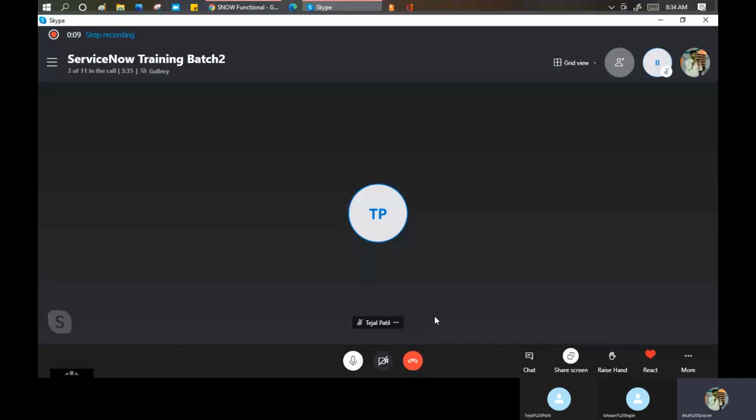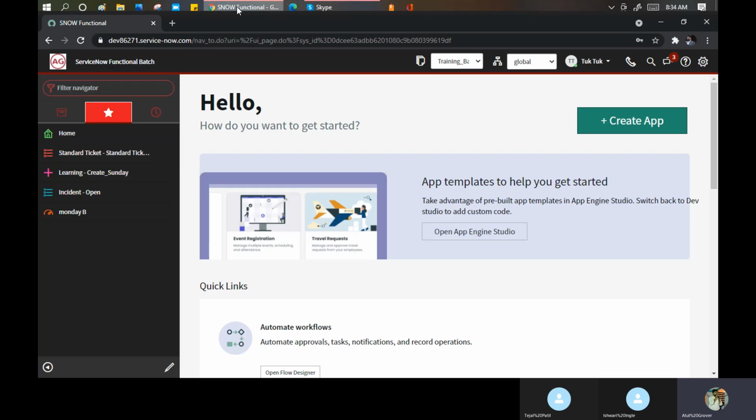Today's session is specifically on the email notification, which we discussed yesterday. Yesterday we saw how to create email accounts, and where to enable or disable the properties of email, sending inbound or outbound. Then we saw what happens if someone sends an email to ServiceNow, which is called inbound email action. Today we are going to the next step: what content, or which condition, should trigger this email.